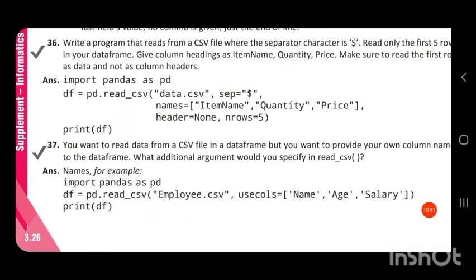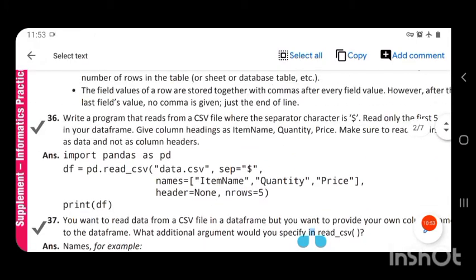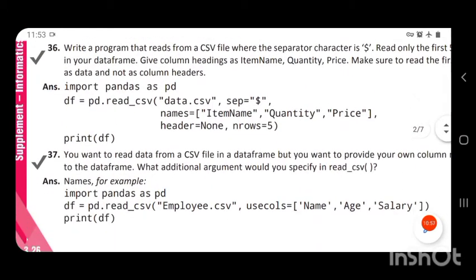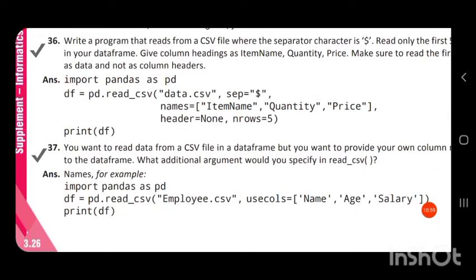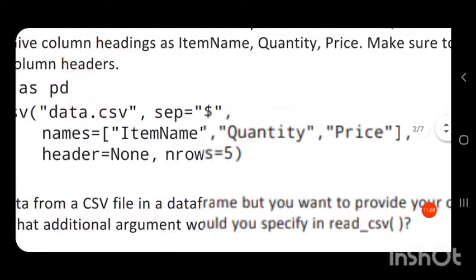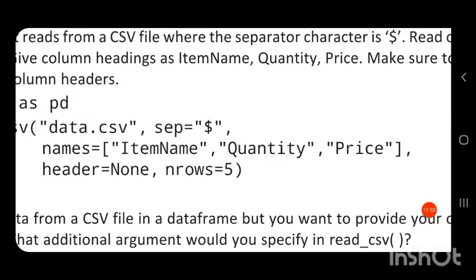Then the column names: names is equal to, in square brackets, item name, comma, quantity, comma, price. Give column headings as item name, quantity, price.